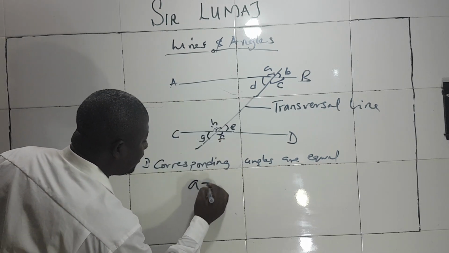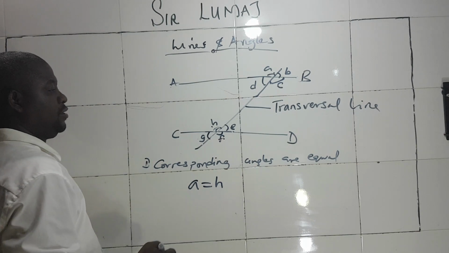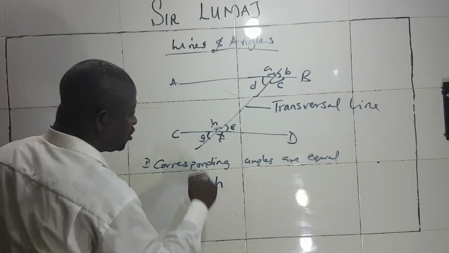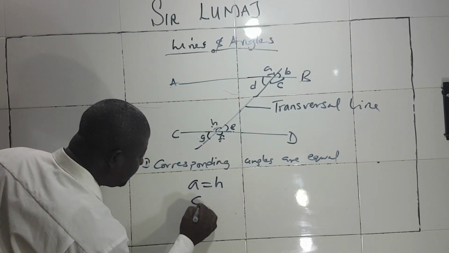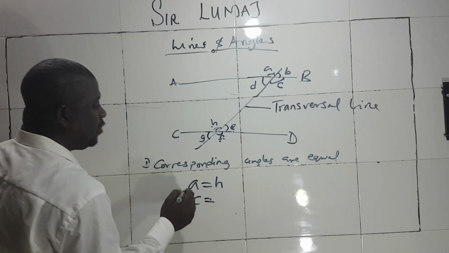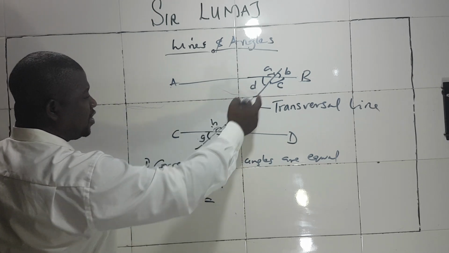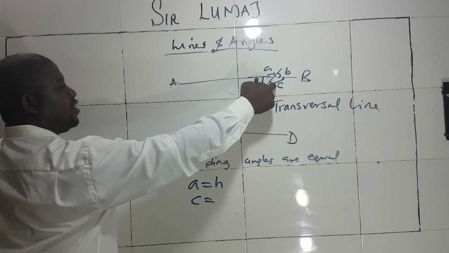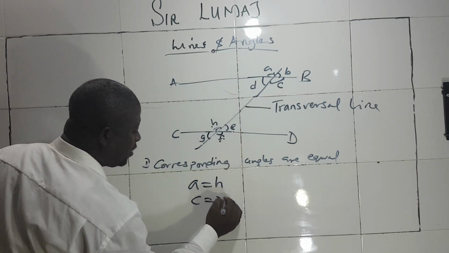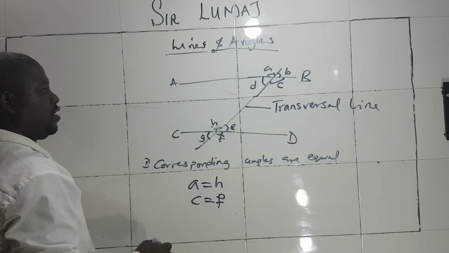We say A is equal to H. Then if I pick, let me just pick anyone arbitrarily, C. If you check the down line, C corresponds to F. They are both under. Let me pick another one.